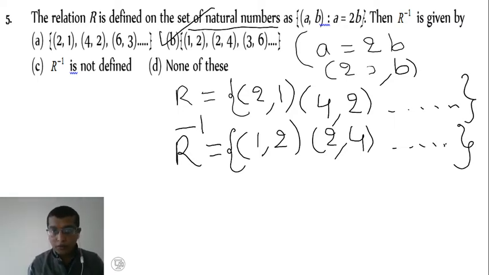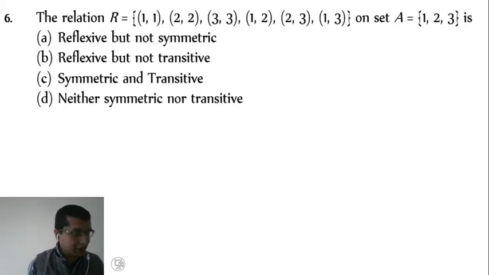1 2, 2 4, yes, without loss of generality. The third ordered pair is 3 comma 6 here, like this. For a relation, two ordered pairs are enough for us. So we'll go through the next example.